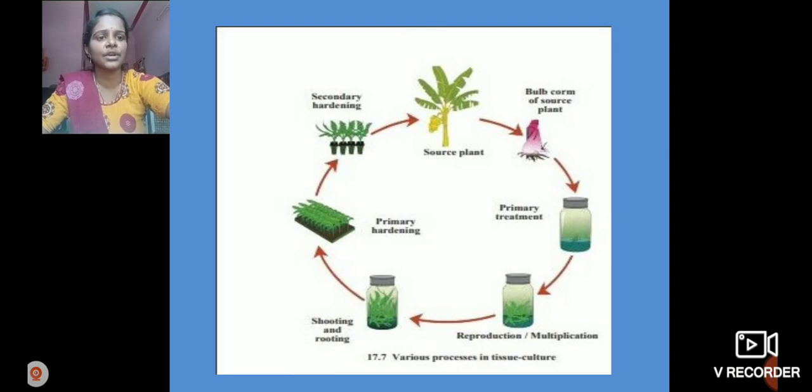The second stage is reproduction or multiplication. The third stage is shooting and rooting. In this stage we transfer auxins or cytokinins, and it can form the root and shoot. Next, after that, primary hardening. After that, secondary hardening, when plants are growing in test tubes. It is not converted directly into living soil or greenhouse effect. It is converted into pots. After that, the whole plant can be grown.